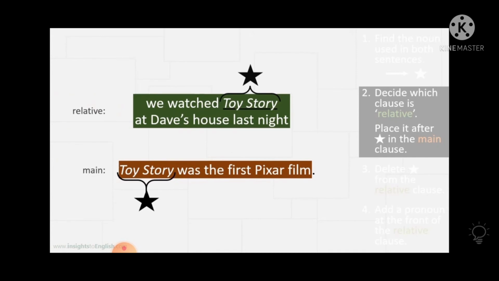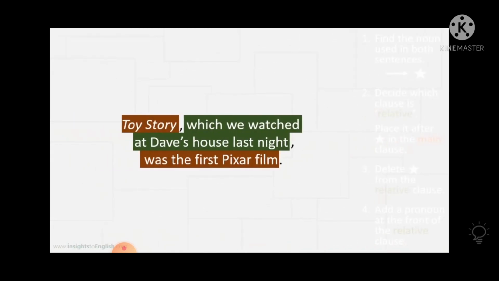What is the next way? We watched Toy Story at Dave's house last night. Now Toy Story was the first Pixar film. Now you will use the second clause as a main clause. So how will you make your sentence? Toy Story, which we watched at Dave's house last night, was the first Pixar film.